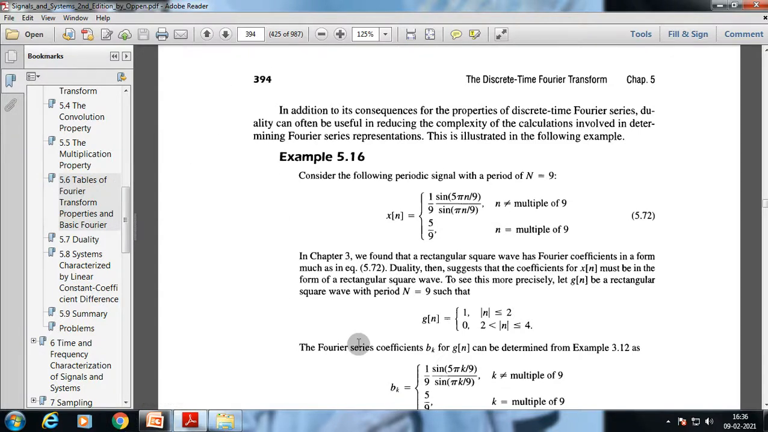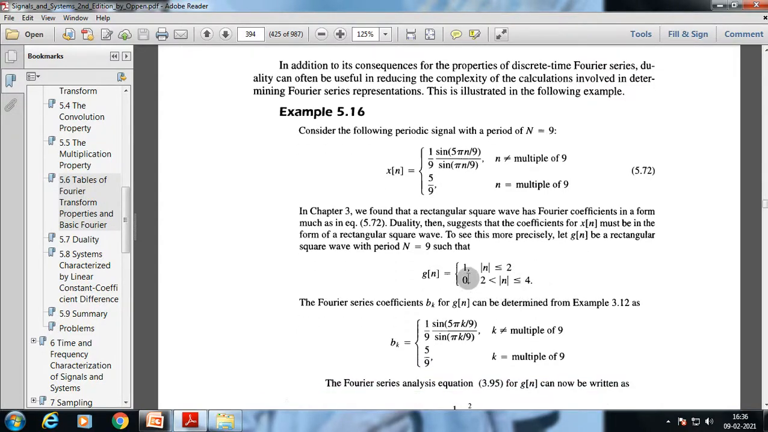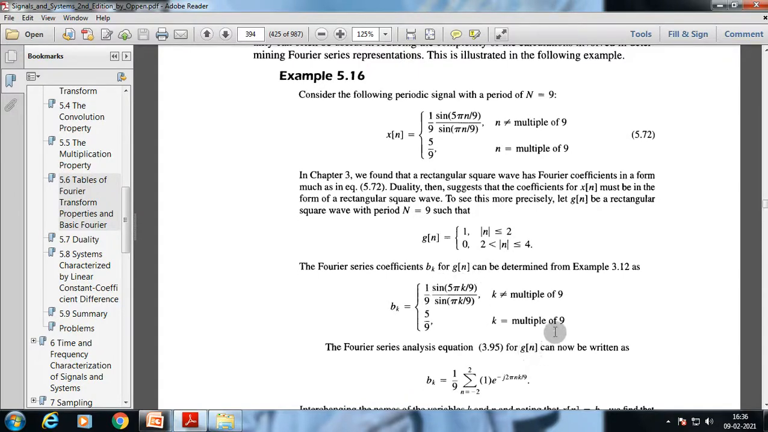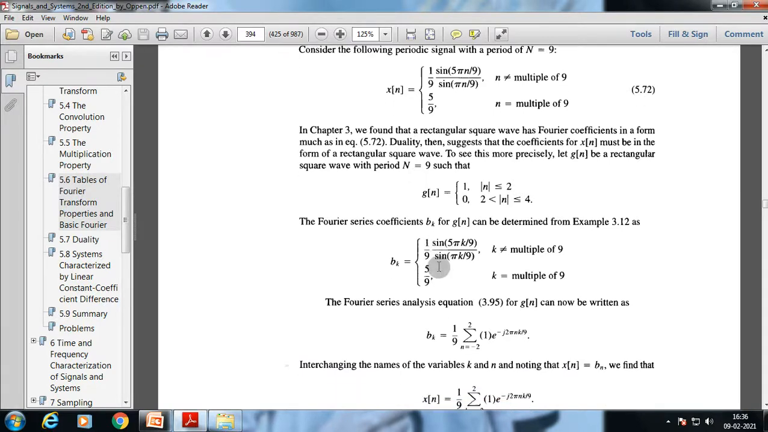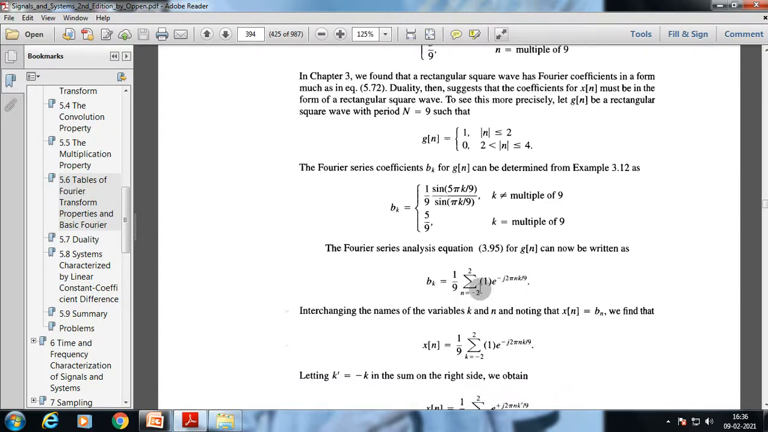Okay, to see this more precisely, let g[n] be a rectangular square wave with period N equal to 9 such that g[n] is equal to 1 for |n| less than or equal to 2 and 0 for |n| greater than 2 and less than or equal to 4. The Fourier series coefficient b_k for g[n] can be determined from the earlier example as b_k = (1/9) sin(5πk/9) / sin(πk/9). The Fourier series analysis equation for g[n] can now be written as b_k = (1/9) summation from n = -2 to 2 of 1 times e to the minus j 2πnk/9.